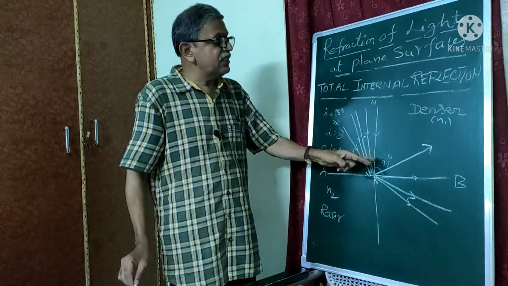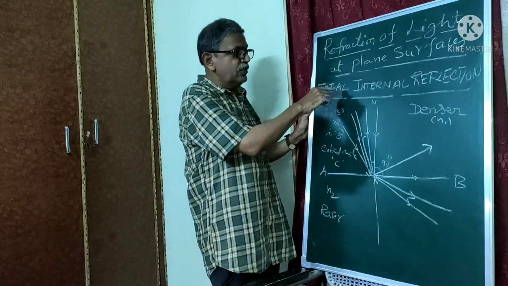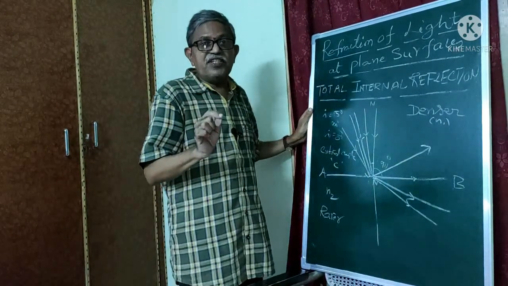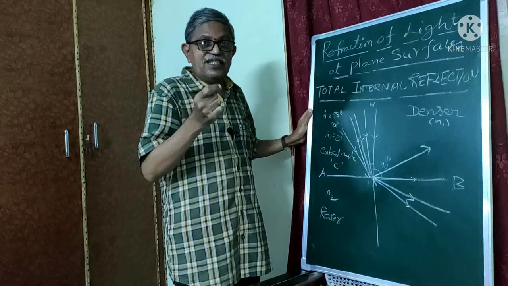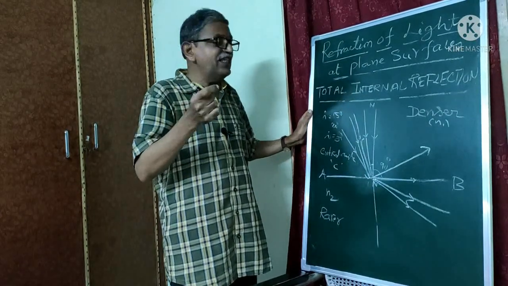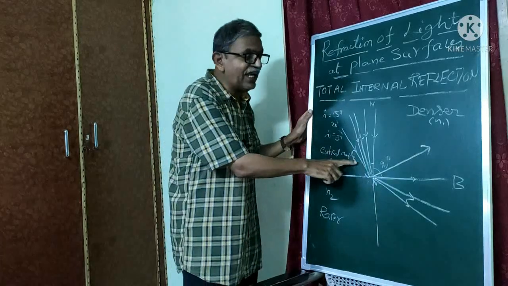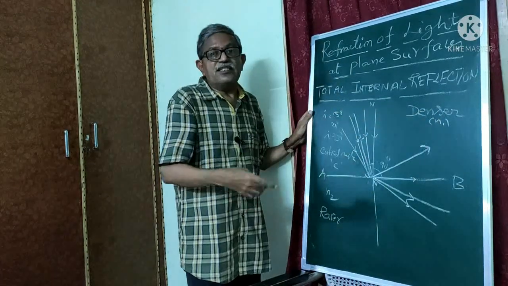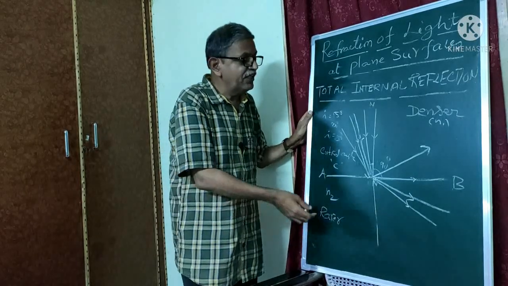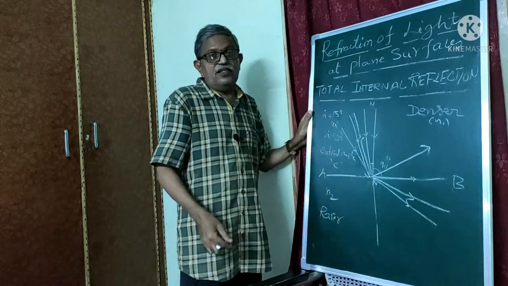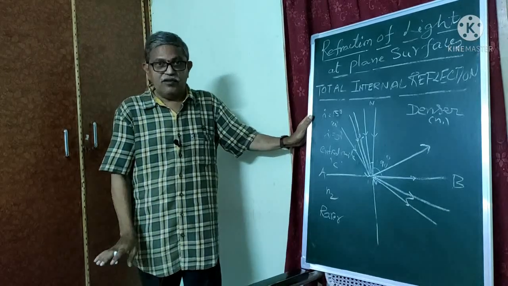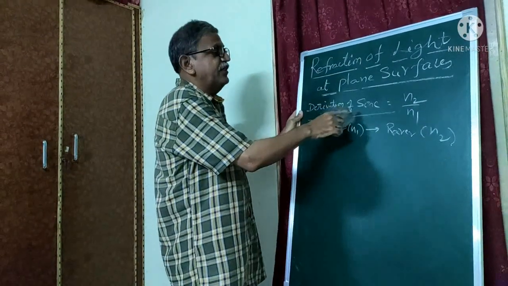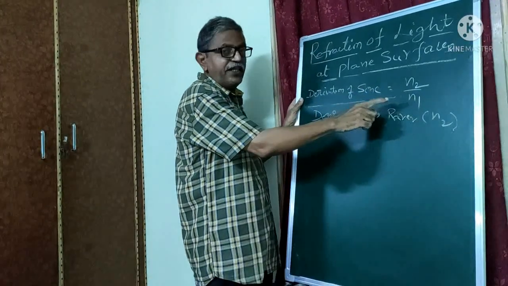So this concept is known as total internal reflection. Whenever the angle of incidence is greater than the critical angle, then the ray goes into the same medium, the denser medium. So this concept is known as total internal reflection. Now we are going to derive sin C equal to n2 by n1.